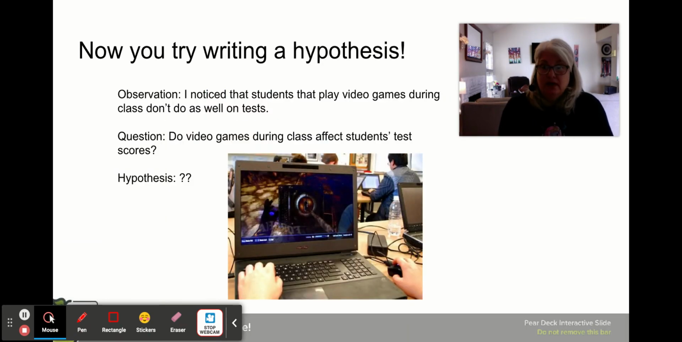Okay, so come on back, and I would say it could be something like, if a student plays video games during class, then their test scores will be lower than the average. Or you could say something like, if a student plays games for 20 minutes or longer, then their test scores will be lower. So lots of different ways you could write that. Just make sure it's in an if-then, it's testable, and it has a prediction, okay?